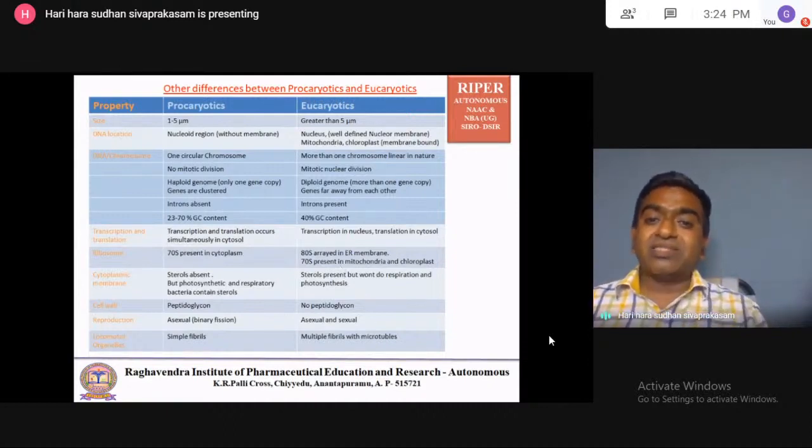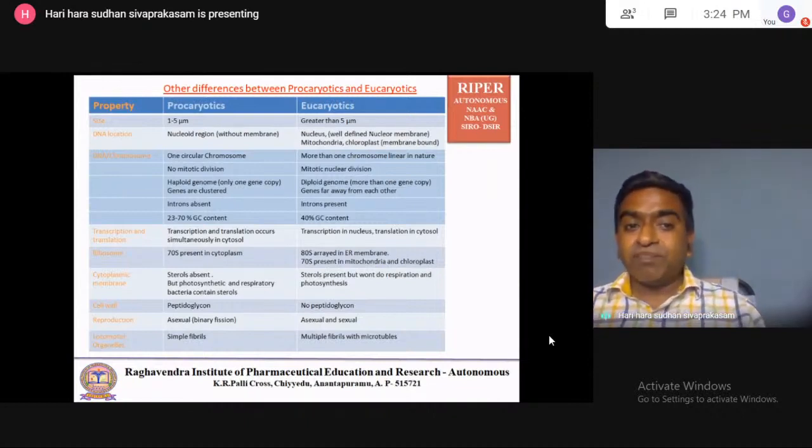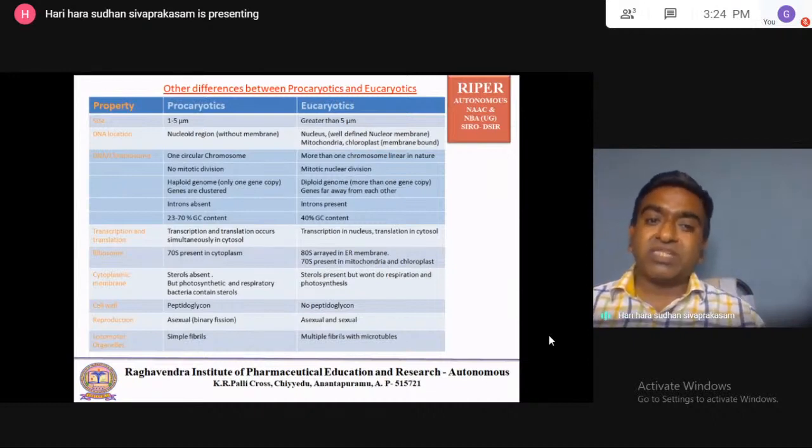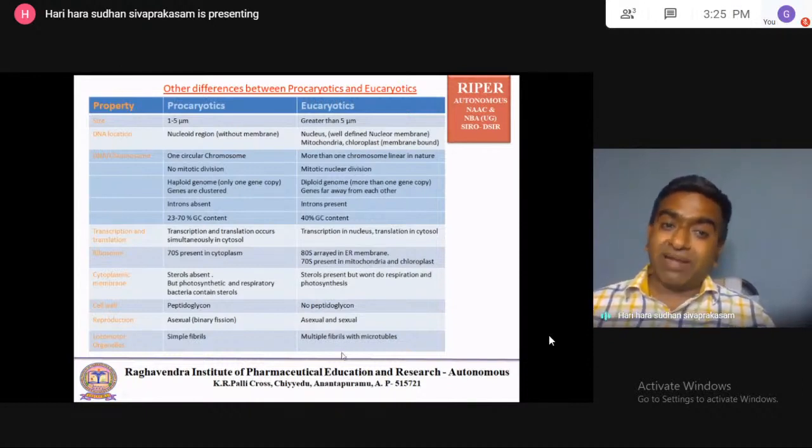In the eukaryotic, sterols are present in the cytoplasmic membrane, but they are not involved in any respiration or photosynthesis process. In the prokaryotic, if the simple question asks whether sterol is present or not, no, there is no sterol in the prokaryotic, you can tell directly. But photosynthetic bacteria as well as respiration-doing bacteria will contain sterols.